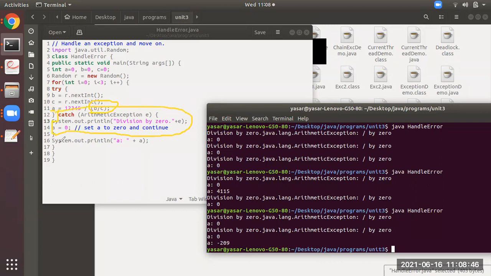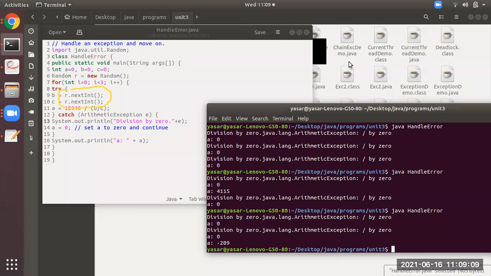So after that, line number 16, it will display the value of A. Okay, if there is no error, it is displaying some value, whatever it will get from the 11th line. So I hope you all have understood this. Okay, so the purpose of this is you have to remember it will generate numbers.